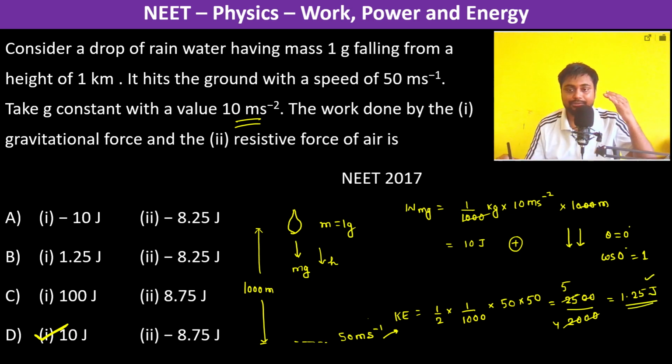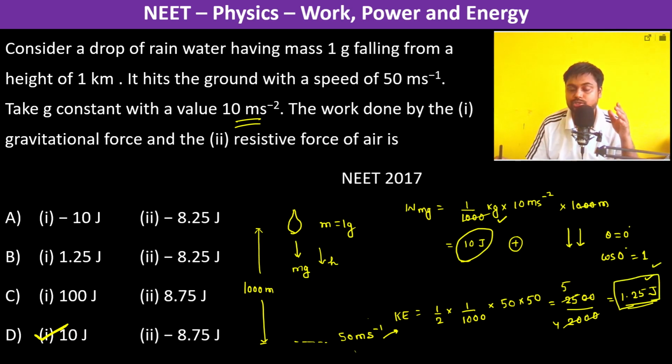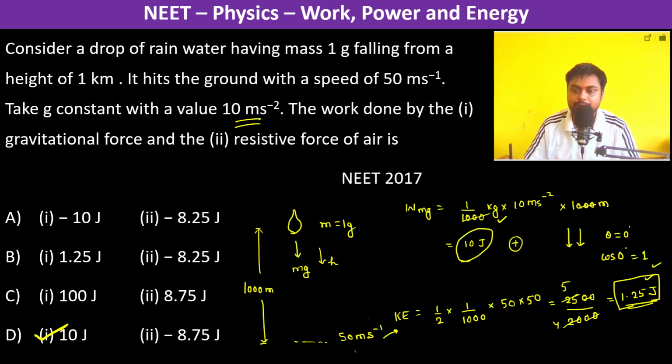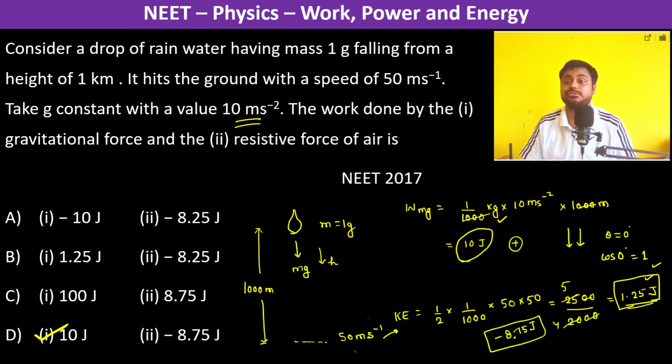So that means the work done by mg is 10 joule, but the energy which is converted into kinetic energy is just 1.25 joule. So that means minus 8.75 joule work has been done by the resistive force.